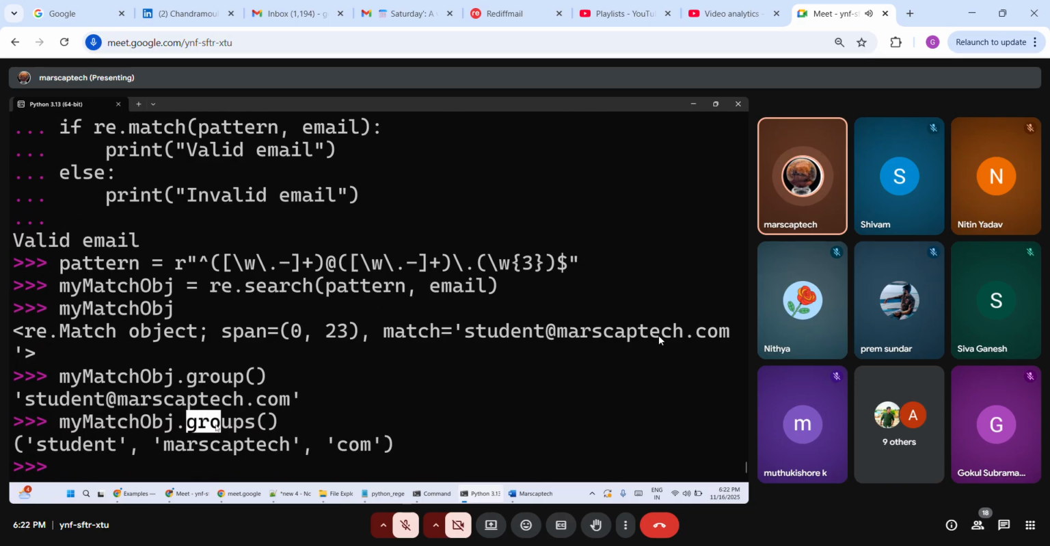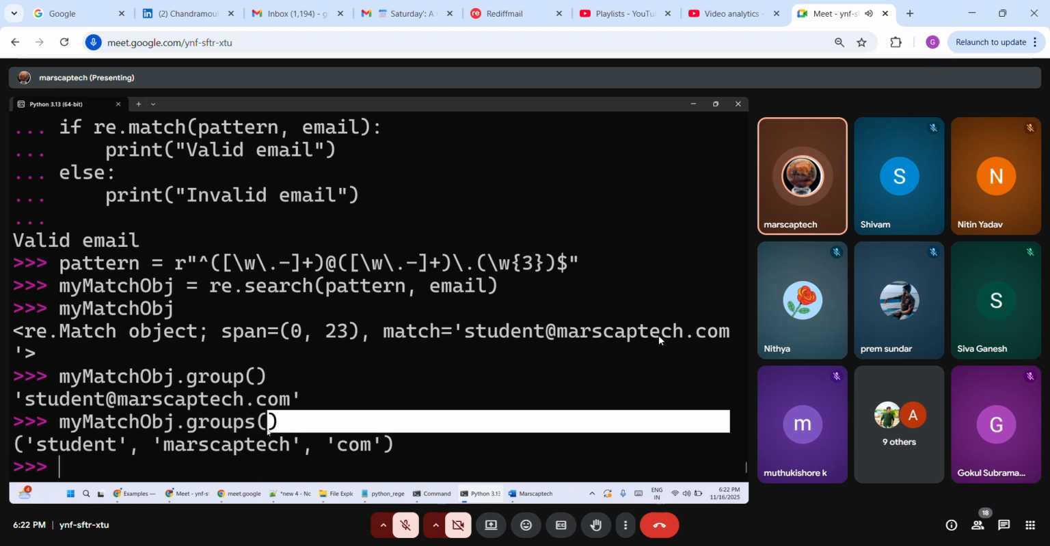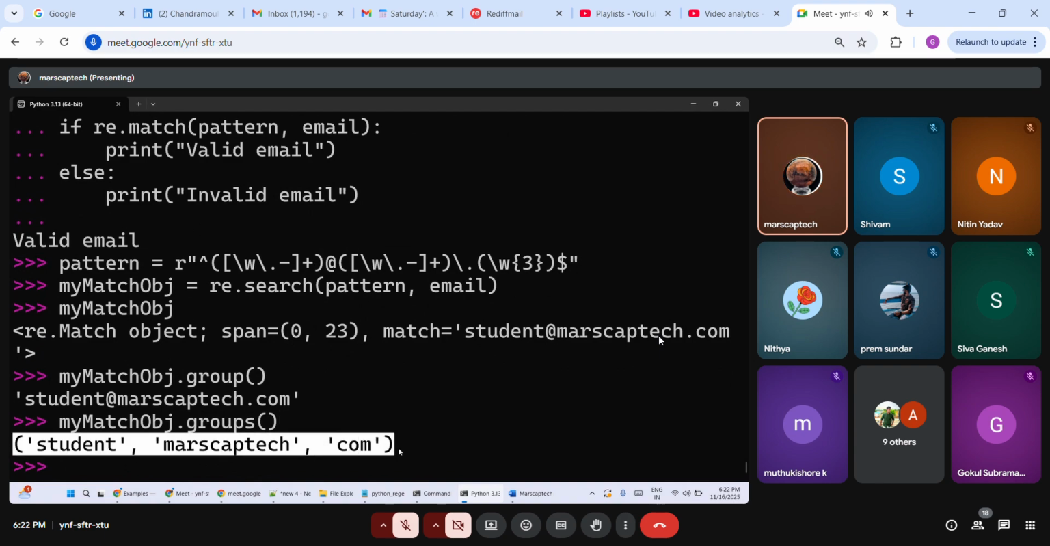But when I give groups, this is the student name, this is the company name, and this is the .com. So you use this kind of parenthesis, and then using groups, you should be able to take the individual elements. What is the data structure format here? Which data structure is it? Tuple. So in groups, you will get a tuple.